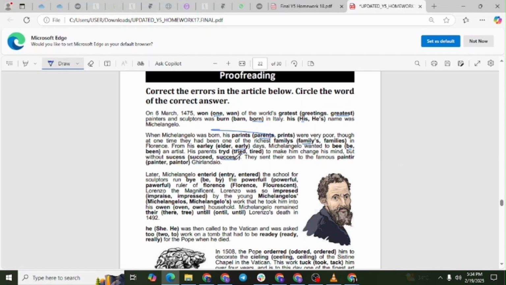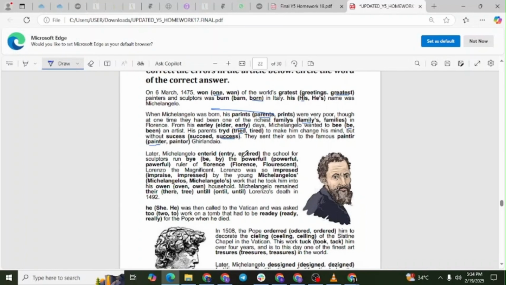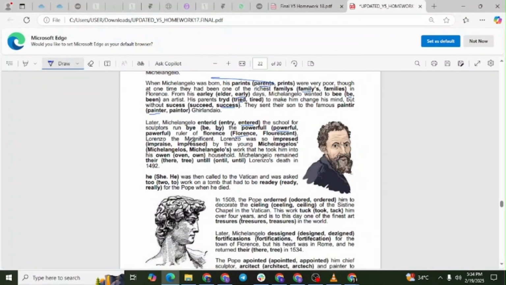"Painter," not "paintier" or "paintor." Correct spelling of the profession. "Entered," not "entreed." Correct simple past tense. "By," not "be." Preposition indicating run by someone. "Powerful," correct spelling. "Florence," not "fluorescent." Proper noun for the Italian city. "Impressed," not "impraise." Correct past tense meaning filled with admiration.